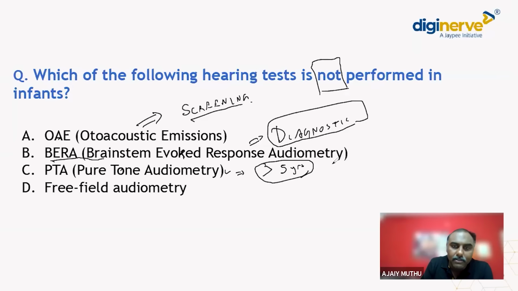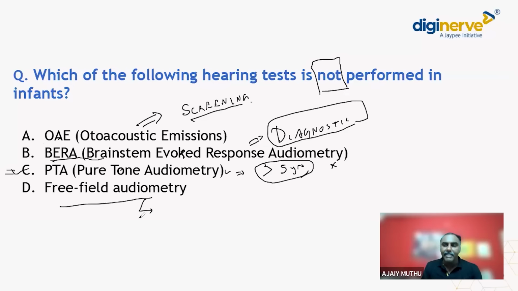So the answer: pure tone audiometry can be done only after 5 years of age and not before that. So this is not performed in newborns. The answer is option C. But what is this last one? Free field audiometry. What does it mean?